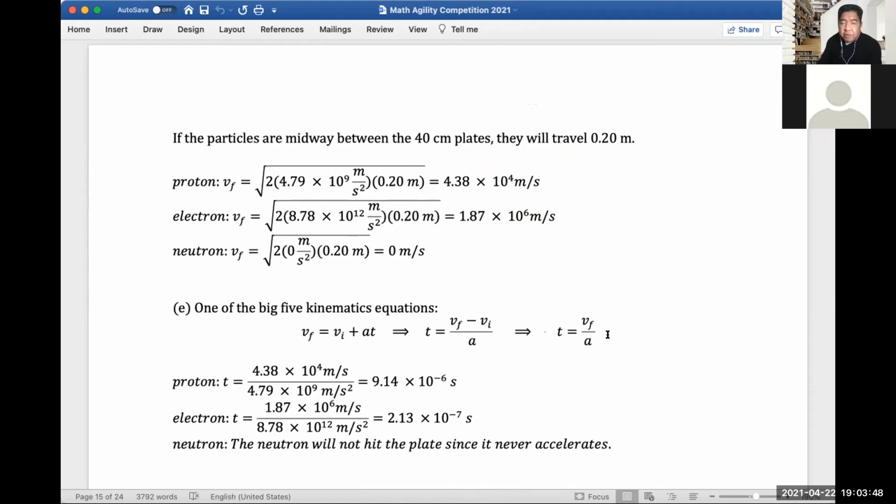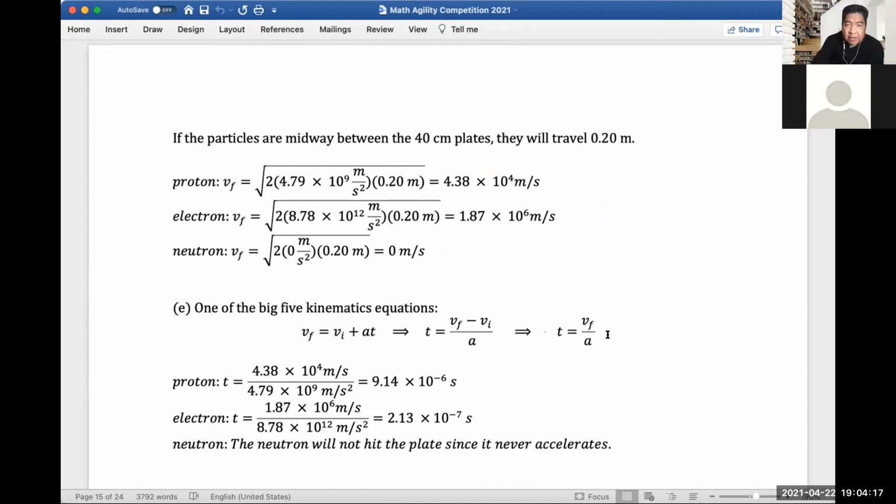So let's compute their velocities for proton. That's 2 times the acceleration times the difference of distance of 0.2. You would get 4.38 times 10 to the fourth. And then for electron, 1.87. And then neutron is 0 again because of zero acceleration, right?